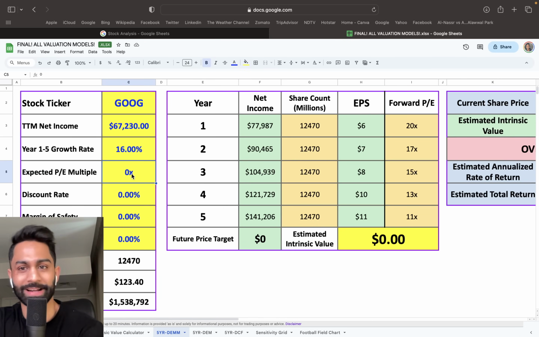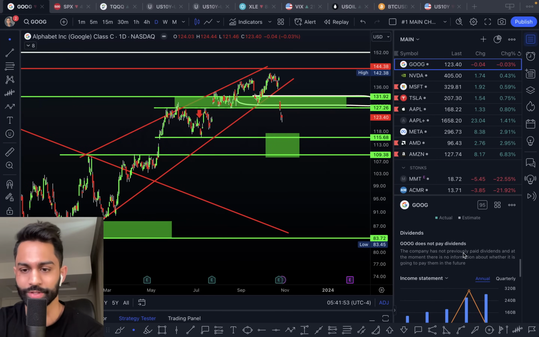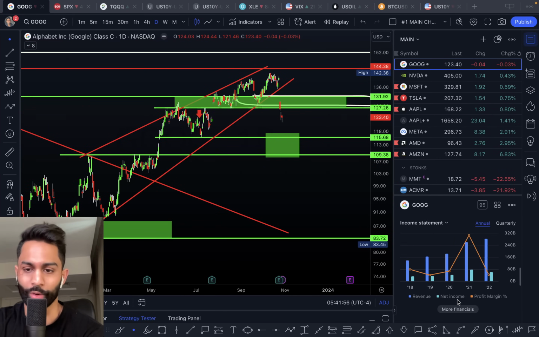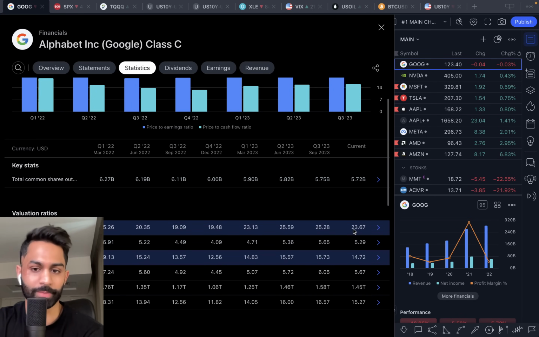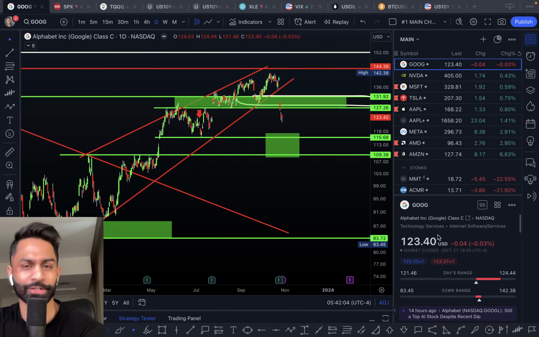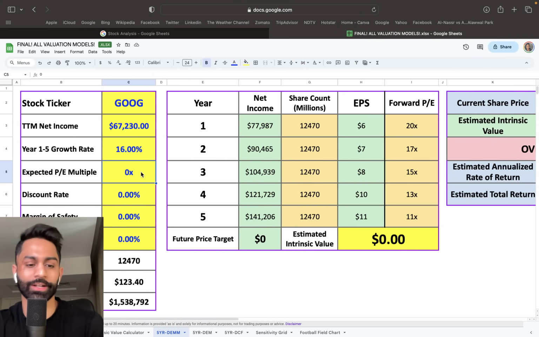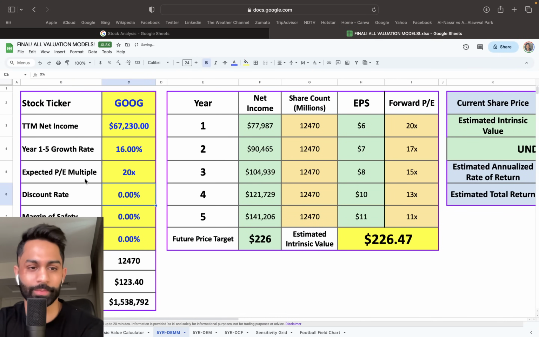Now, when it comes to the expected P multiple, the price earnings multiple, I think Google has traded on average at around 20 to 24 times price earnings in the past, and right now I think it is trading at a little bit over 23, 24. So if you come over to the statistics, market cap's at $1.53 trillion, and we're looking at a price earnings multiple of 23.67. So it wasn't that far off. I expected 24 to be that number. So we can go ahead and put down 20 just to be a little bit more on the conservative side.